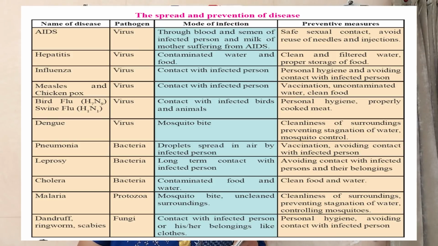Bird flu as well as swine flu. Pathogen is a virus and mode of infection is contact with infected birds and animals. We can prevent it by personal hygiene and properly cooked meat. Next disease is dengue, which is caused by a virus and the mode of infection is mosquito bite.